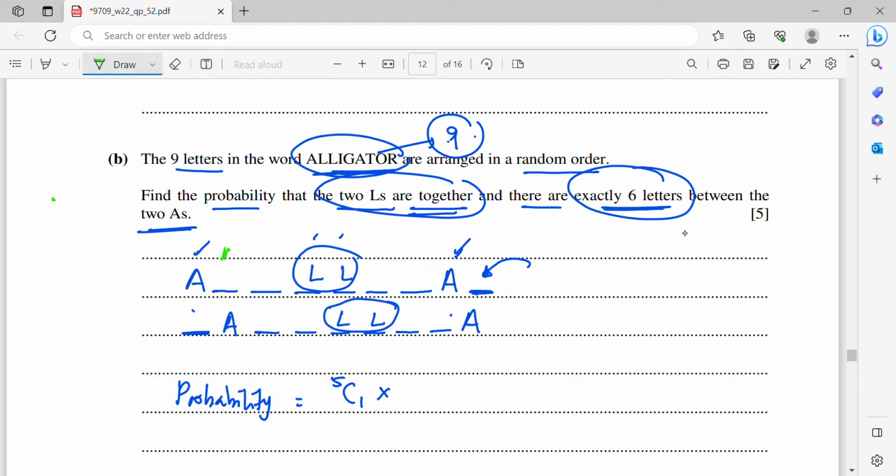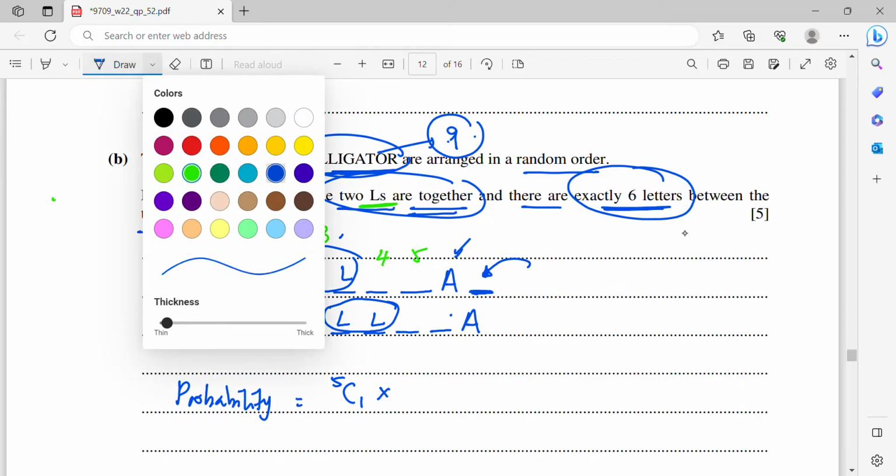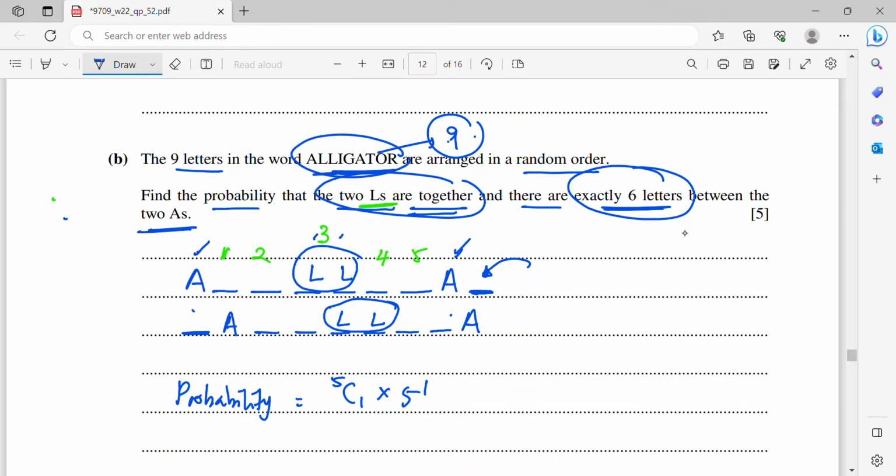So here will be 1, 2. Since the 2 L's are together, we treat this as 1. So that means this is 3, here is 4, here is 5. So we have to arrange these 5 letters in between the A's. So therefore, it will be 5 factorial, because there will be 5 different letters. Okay, now this is for the first case.